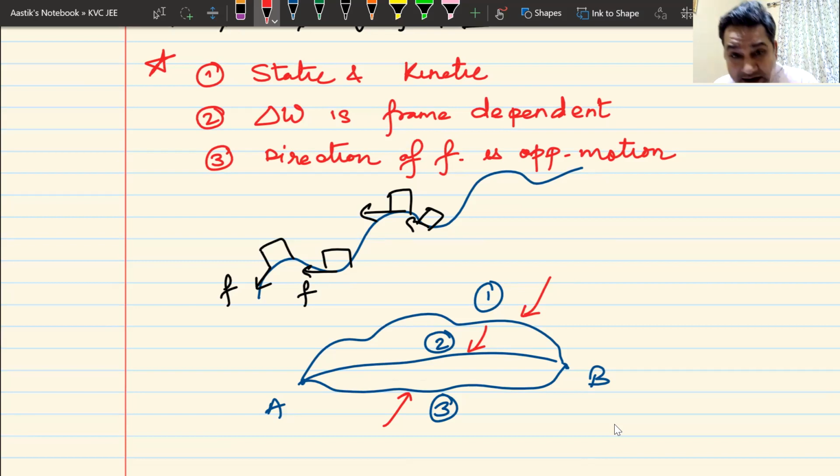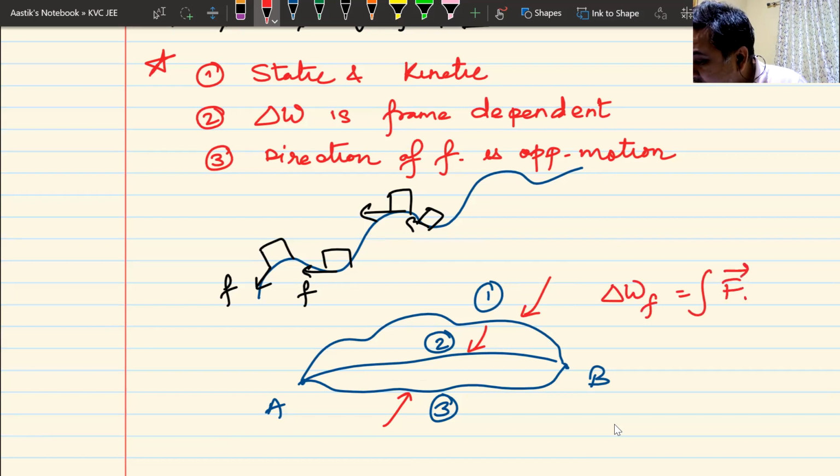So while I am finding the work done by frictional force, I should not think about displacement. Whenever I'm writing work done by friction, if I write it like this, integral of F dot dr, I am making a mistake, because here delta r or dr refers to displacement. I cannot use displacement for kinetic friction because it depends on path.